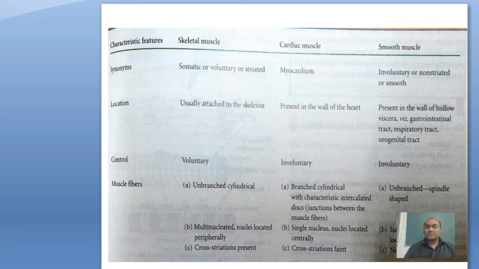Smooth muscle is also single nucleated, with the nucleus located centrally. Striations: skeletal muscle shows cross striation, which is faint and slight, and in smooth muscle no cross striation is found.